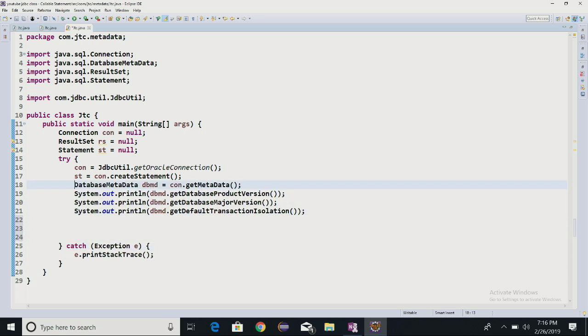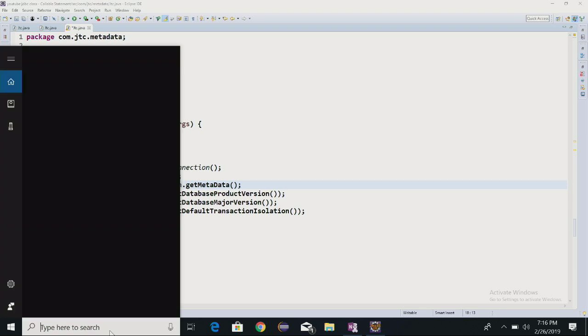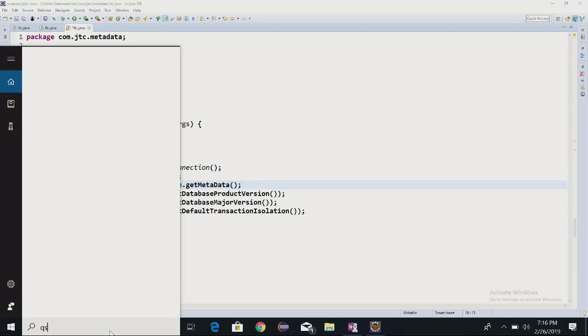Now one more thing here guys, suppose first I'll have a look, and first I wanted to get the result set object here.